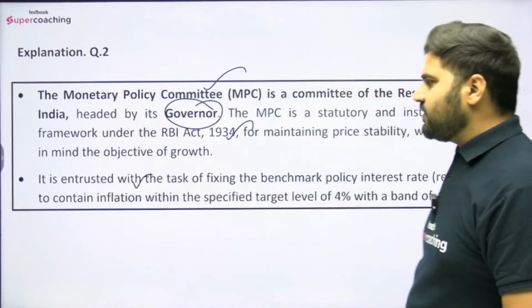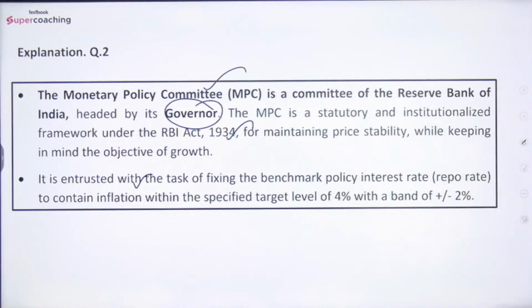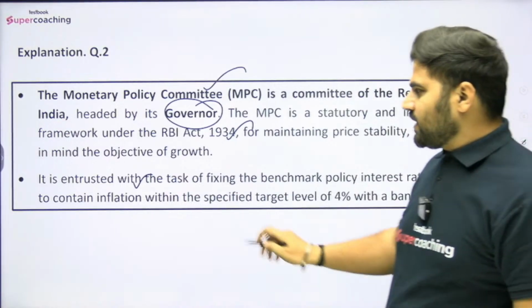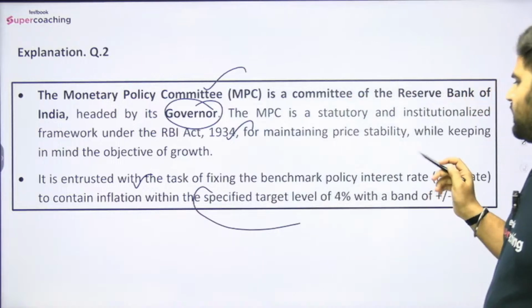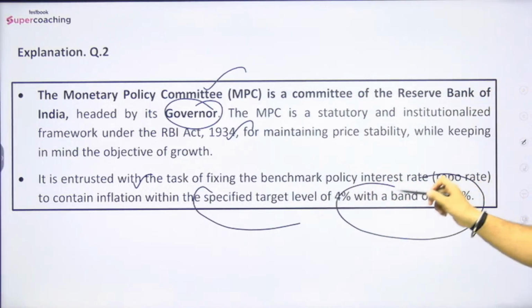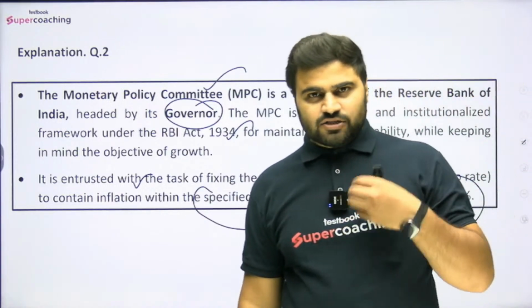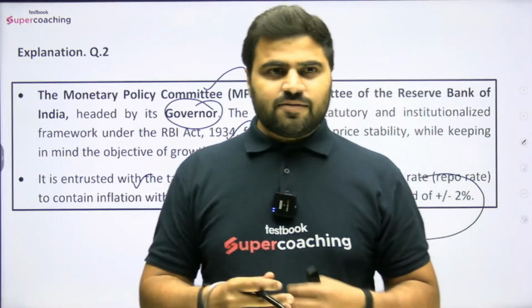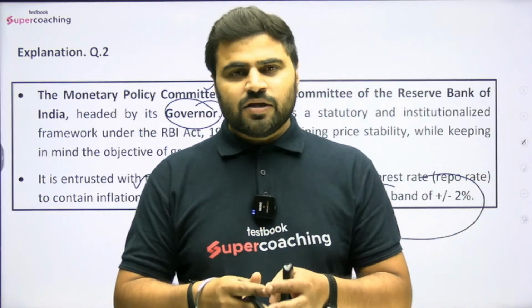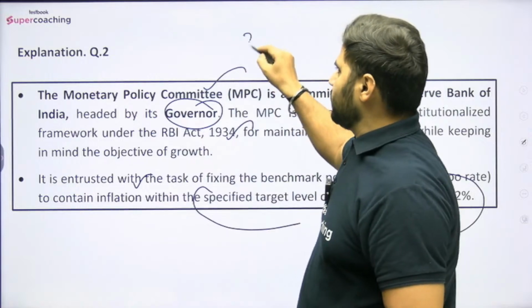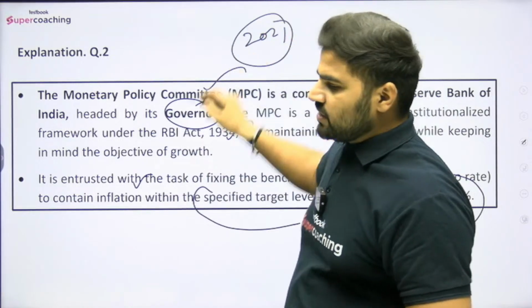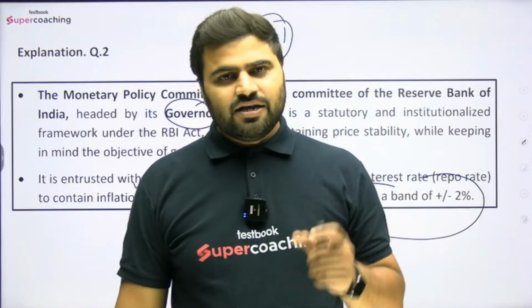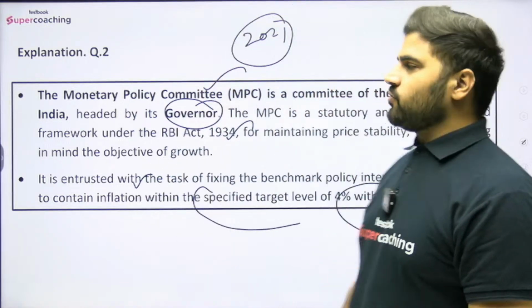It is entrusted with the task of fixing the benchmark policy interest rate, that is repo rate, to contain inflation within the specific target of 4% with a band of plus minus 2%. So basically इसको हर 5 साल में क्या किया जाता है, हर 5 years में इसको रिवाइज किया जाता है. So it was revised in 2021 and now it is valid till 31st of March 2026. ठीक है, so this target is important that you have to keep in mind.